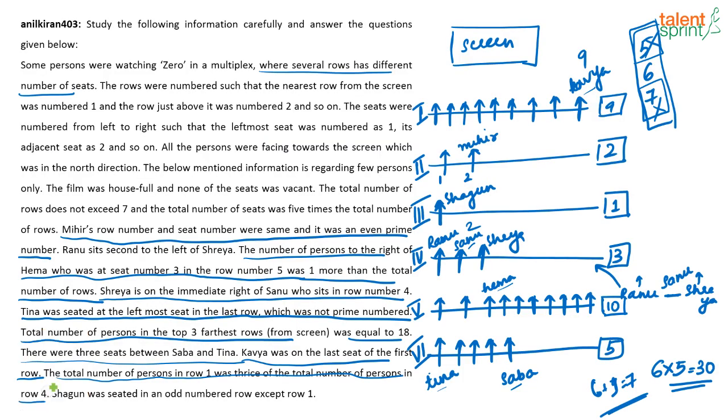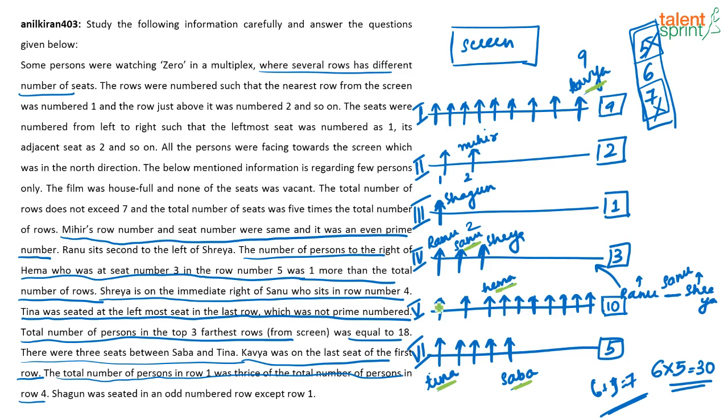Wait, I'll just mark it with another color so that it's easy. Among Tina, Sabha, Hema, Sanu and Kavya, who's the odd one? You tell me the answer and then only I will tell you the answer. I have marked all the people. Out of these people whom I have marked green, tell me who's the odd one. Mithun has given the answer as Sanu.